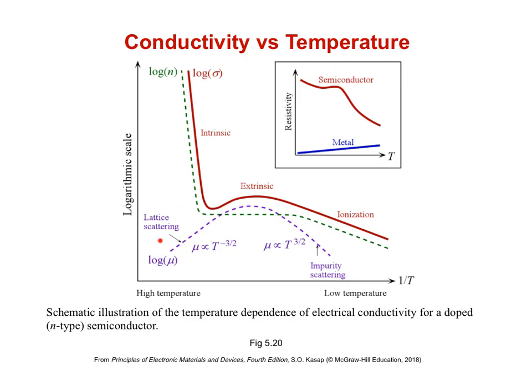Most notably, the lattice scattering gives us a decrease in the conductivity for higher temperatures in the extrinsic regime. If we are measuring resistivity as a function of temperature, we will see in our extrinsic regime a slight increase in resistivity for our semiconductor, like we see in a metal. Although we sometimes distinguish semiconducting behavior from metallic behavior by looking at the temperature dependence of the resistivity, we see that by using dopants, we can achieve metallic-like behavior in an extrinsic semiconductor.